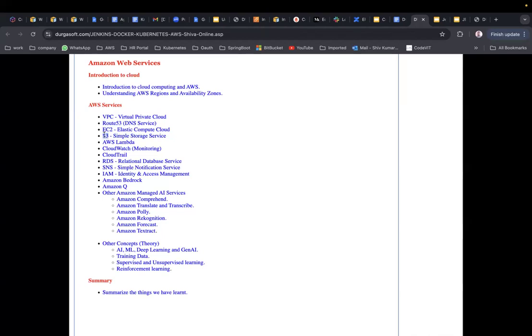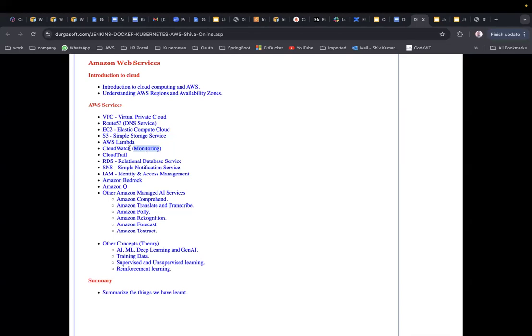S3 we are going to leverage as part of Amazon Bedrock, because I'll be telling you there. Okay, Amazon S3 we are going to see. Then AWS Lambda, this is something called a serverless service where you can run your program as part of the requirement. Then CloudWatch. CloudWatch is a monitoring service that is provided to us by AWS.